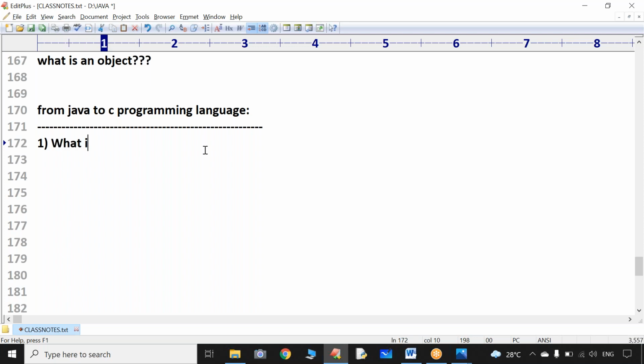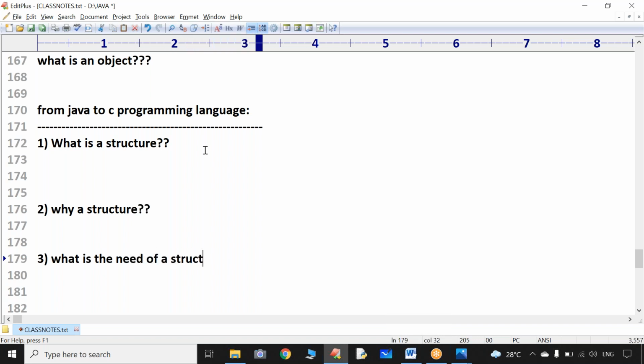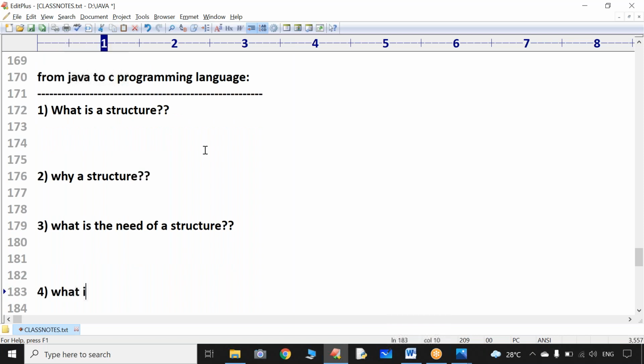What is a structure, sir? What is a structure? Next question is why a structure? Next question is what is the need of a structure? And next one is what is the limitation of a structure?